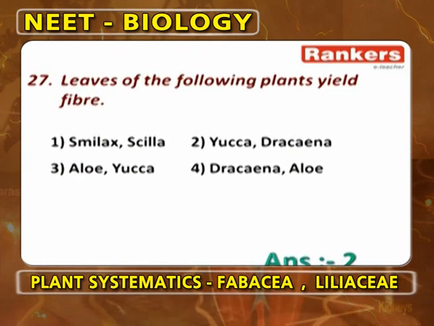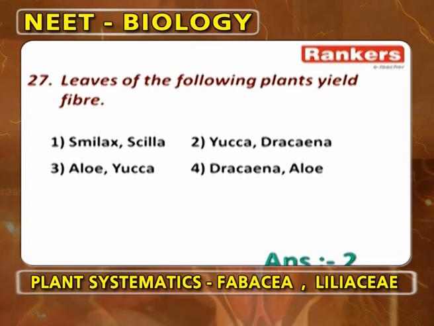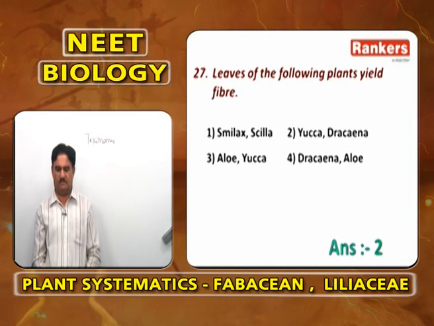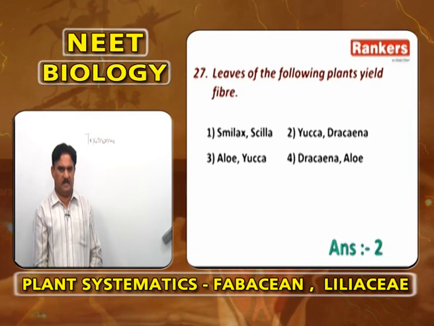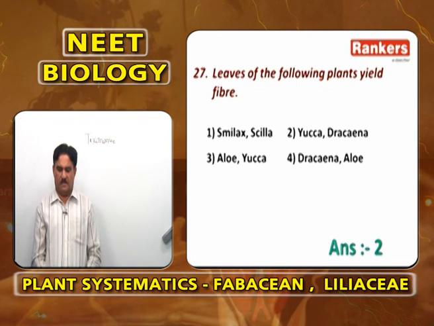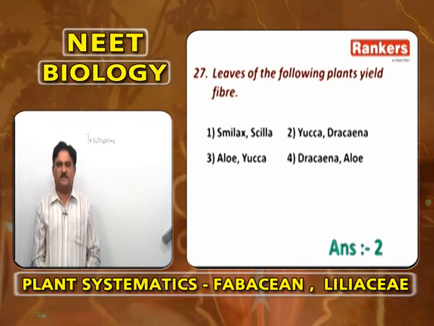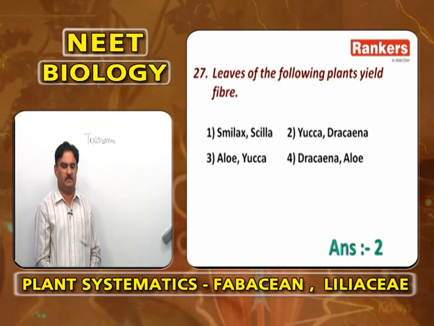Leaves of the following plant yields fiber. Exact question is leaves of the following plant of Liliaceae gives fibers. Smilax and Scilla do not give fibers. Aloe and Yucca do not give fibers. Dracaena and Aloe do not give fibers.